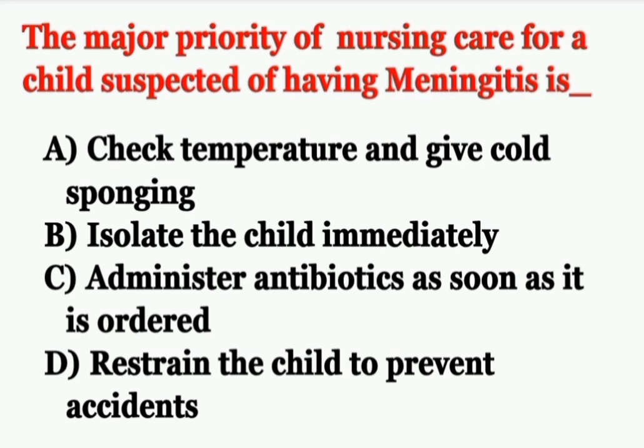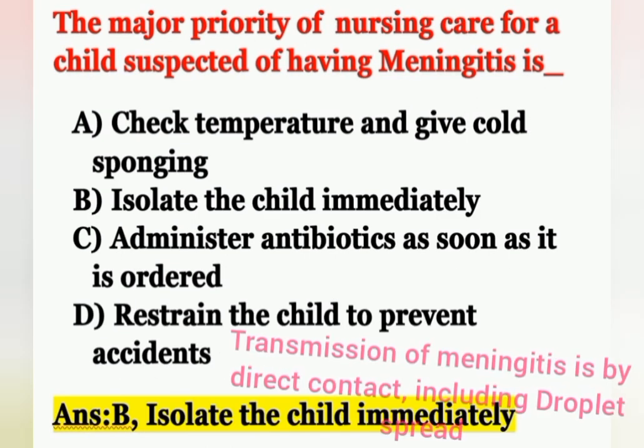First question: the major priority of nursing care for a child suspected of having meningitis is. Options: Option A, check temperature and give cold sponging. Option B, isolate the child immediately. Option C, administer antibiotic as soon as it is ordered. Option D, restrain the child to prevent accident. Here the question is, what is the priority or first nursing care for a child diagnosed with meningitis? It is to isolate the child immediately. Option B is the correct answer.